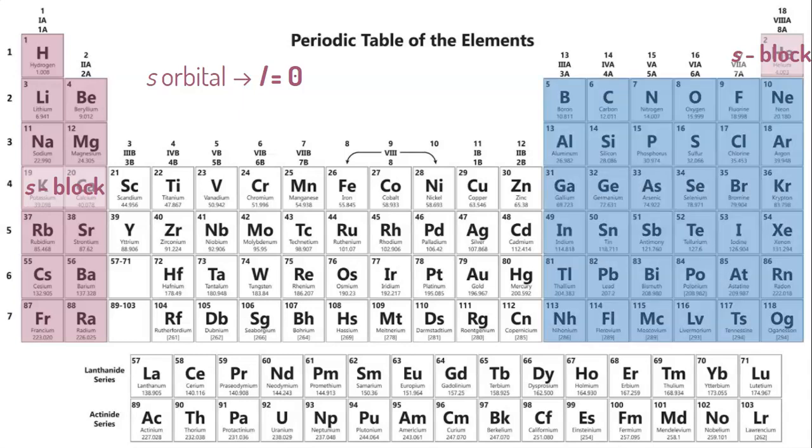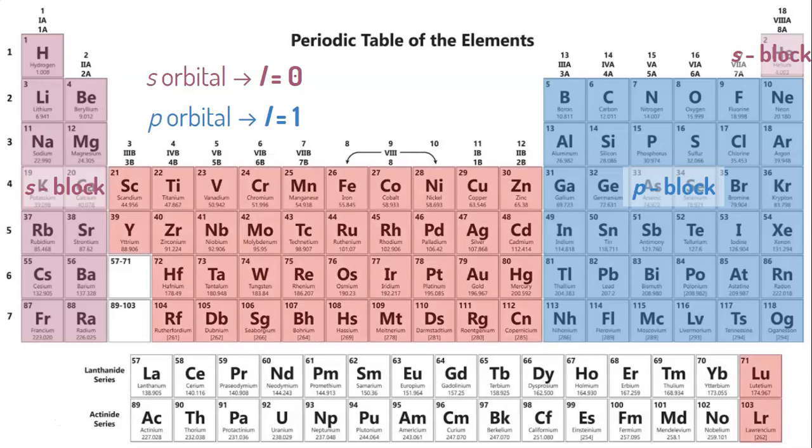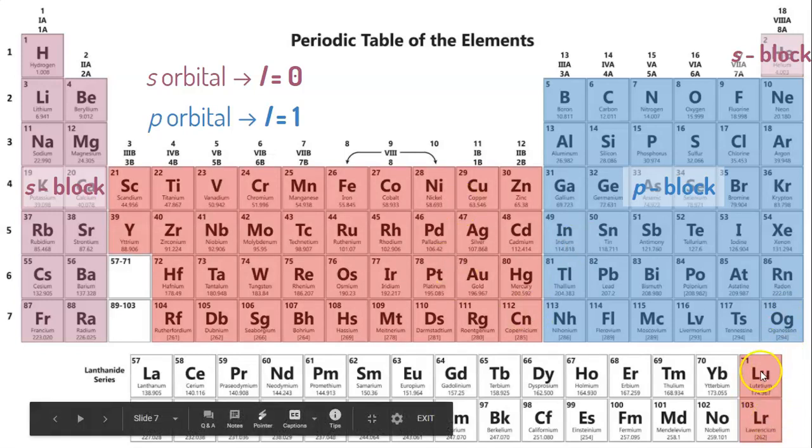Now I have this part of the periodic table, the blue part. Now the blue part of this periodic table is the p block. So the p block represents your p orbital. So if there's an element in that block, your angular momentum quantum number, your l, equals 1. Then we've got this part as well as this here. This actually inserts here.